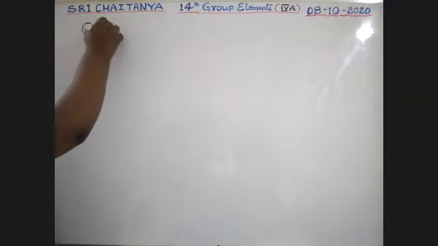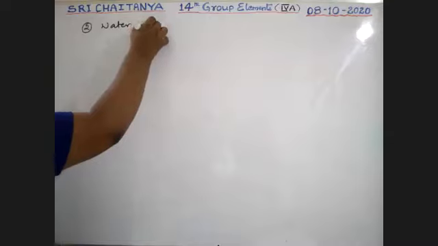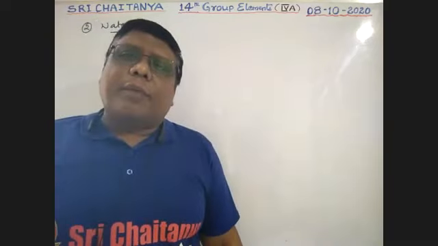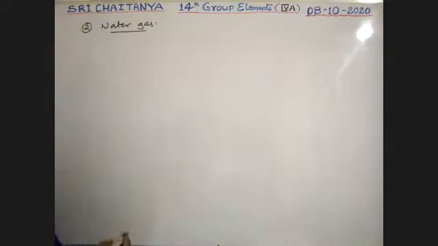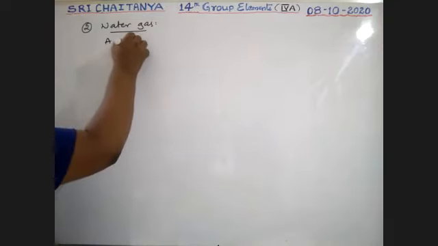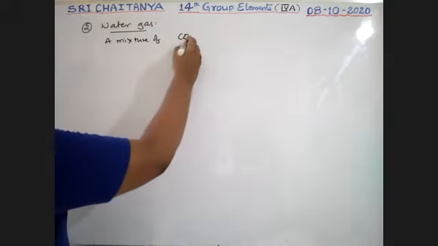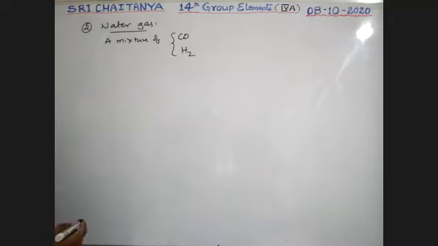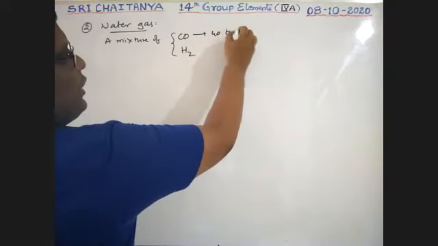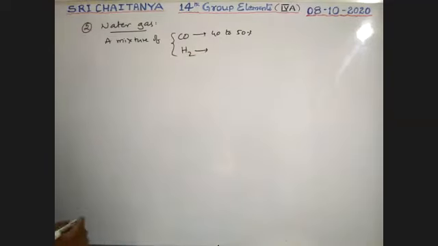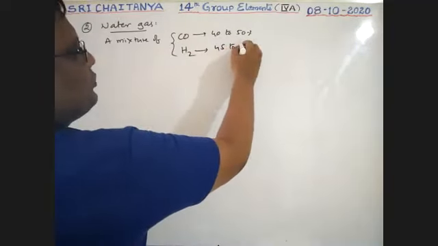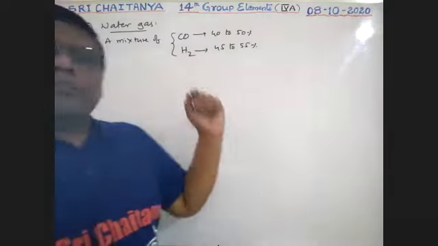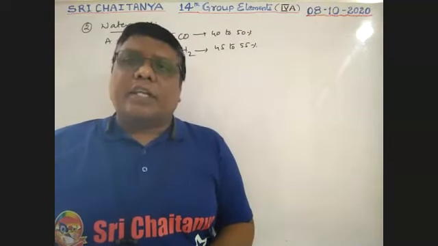Second one, water gas. It is a mixture of carbon monoxide and hydrogen. Carbon monoxide is 40 to 50% and hydrogen is 45 to 50%. This mixture is called water gas. It is a mixture of carbon monoxide and hydrogen.